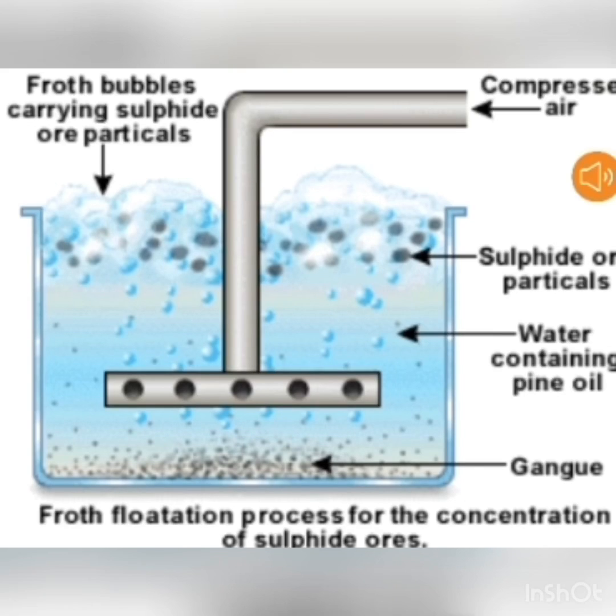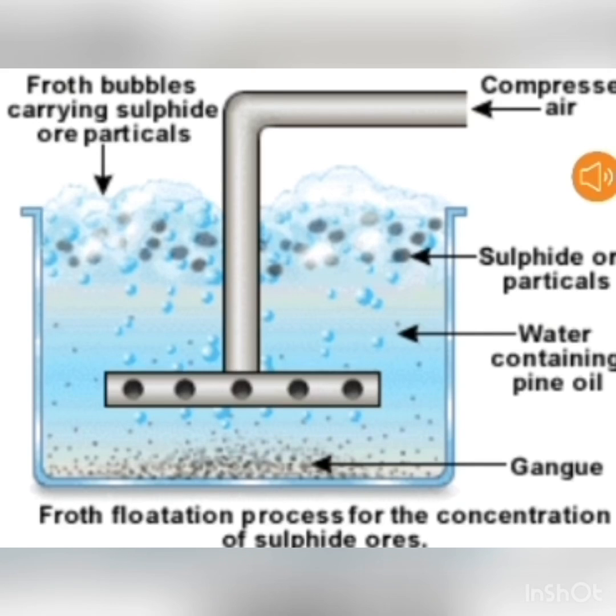The next method for the concentration of ore is froth flotation. It is mainly done for sulfide ore. The finely powdered ore is mixed with water and a small amount of oil in a tank. Air is pressurized at a very high pressure into this mixture. The froth or scum is produced at the surface.